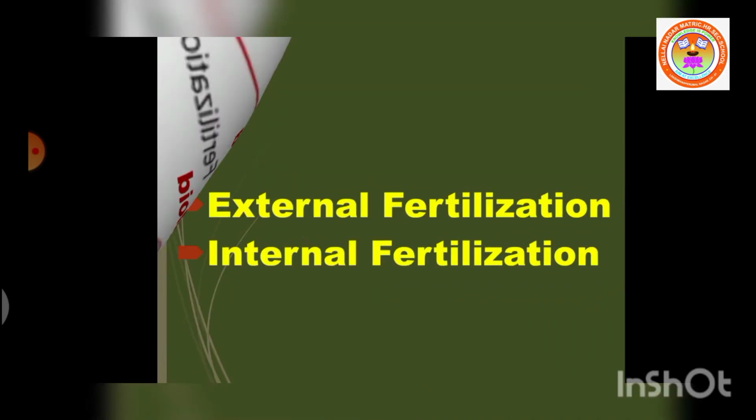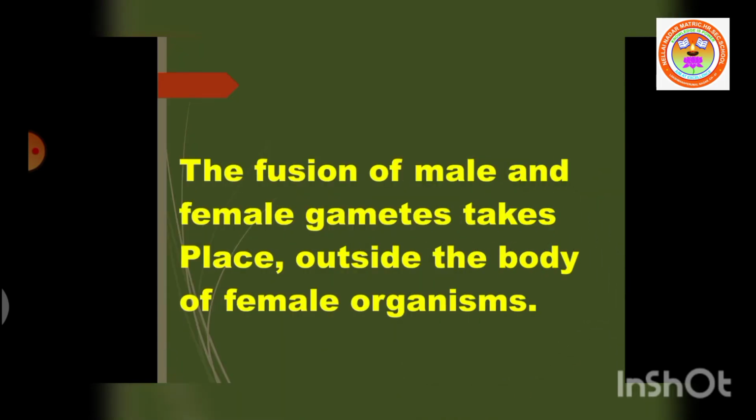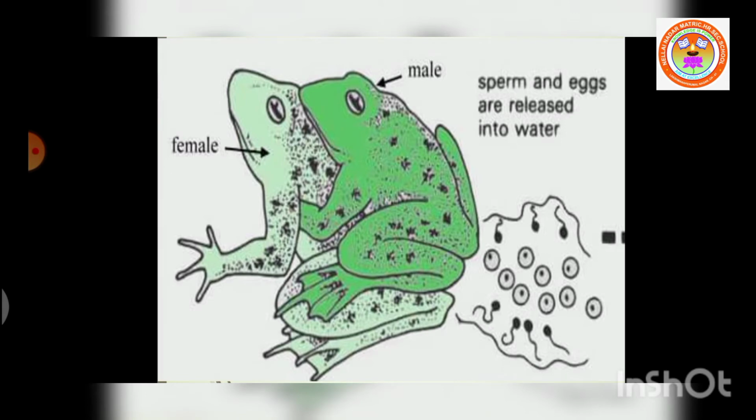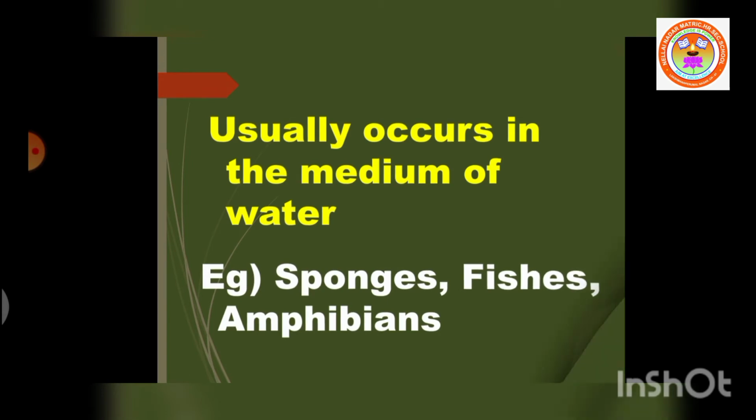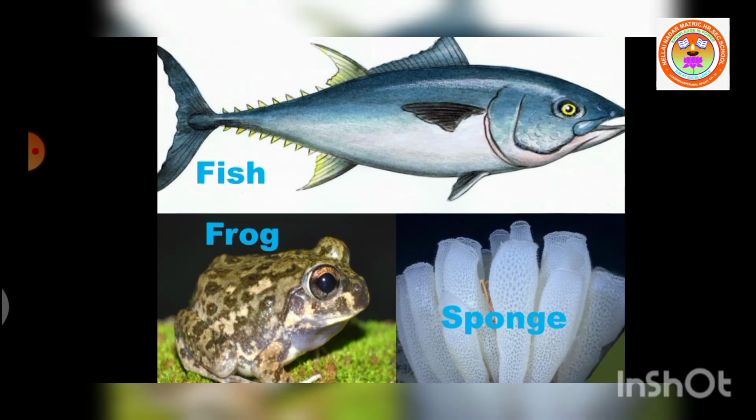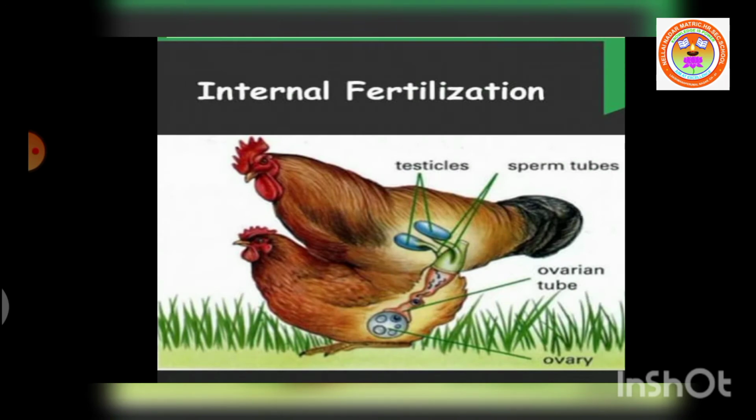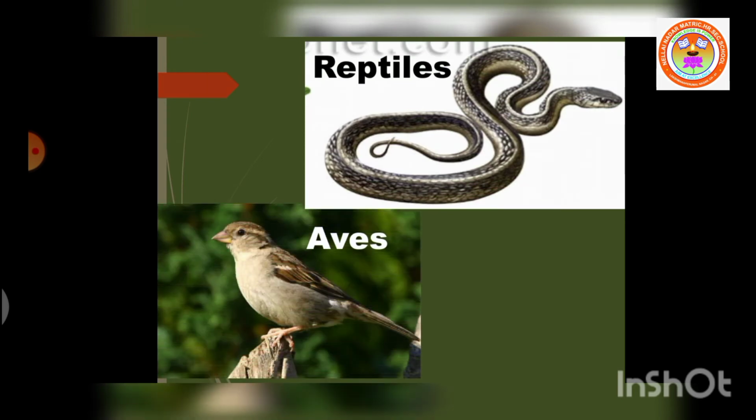There are two types of fertilization seen in animals. They are external fertilization and internal fertilization. In external fertilization, the fusion of gametes takes place outside the body of the female organism. It usually occurs in water medium. Example: sponges, fishes, and amphibians. In internal fertilization, the fusion of gametes occurs within the body of the female organism. Examples: reptiles, aves, and mammals.